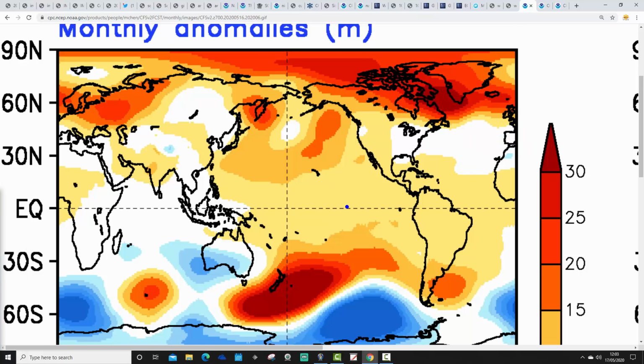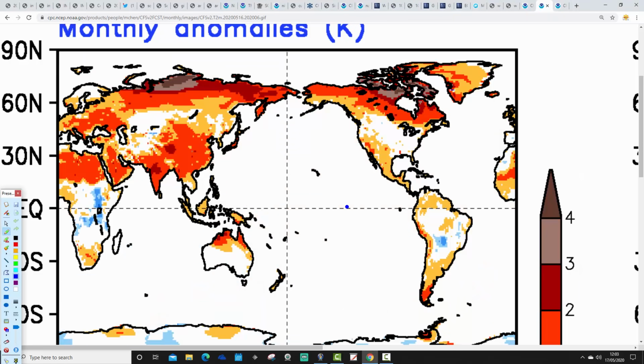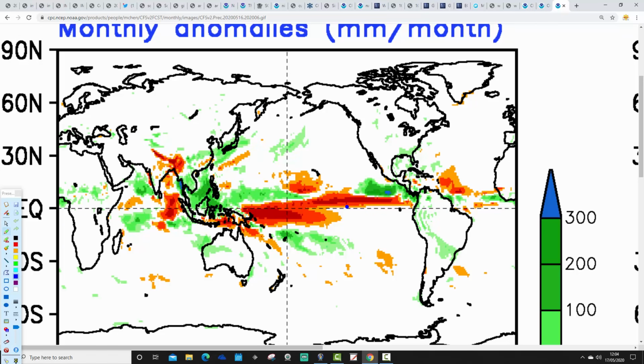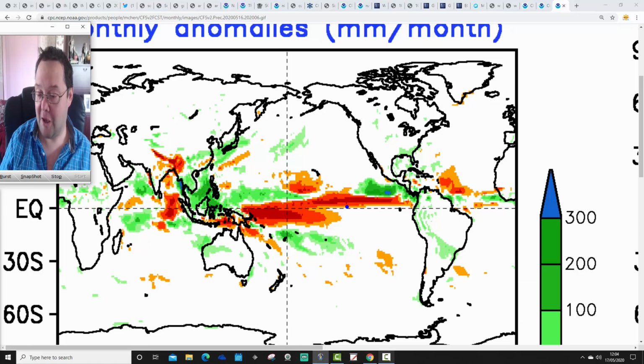But as it is, it looks like the CFS for June is keeping us mostly anticyclonic with a lot of high pressure, particularly to our north, but also to our east. Winds would be easterly. Temperature anomalies for June with CFS-V2 are a little bit above average. It'll probably be a warmer month than that if it came off, and no particular signal for precipitation, as there very rarely is with the CFS-V2 monthlies.